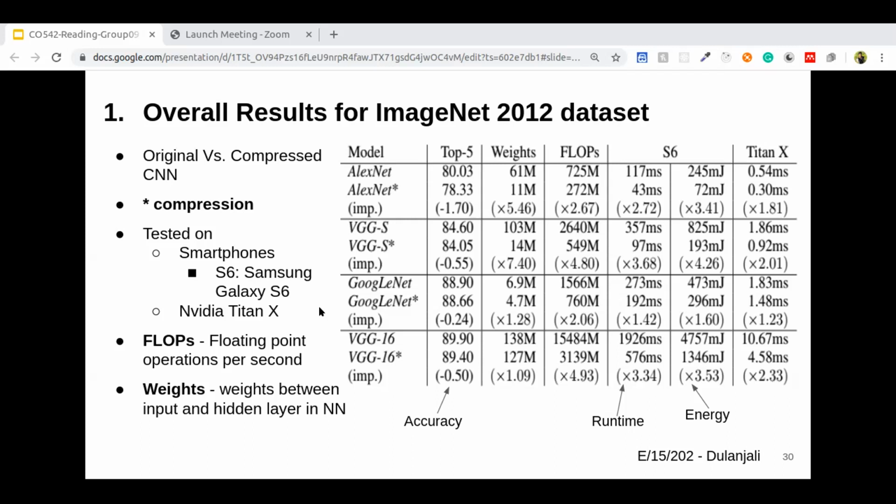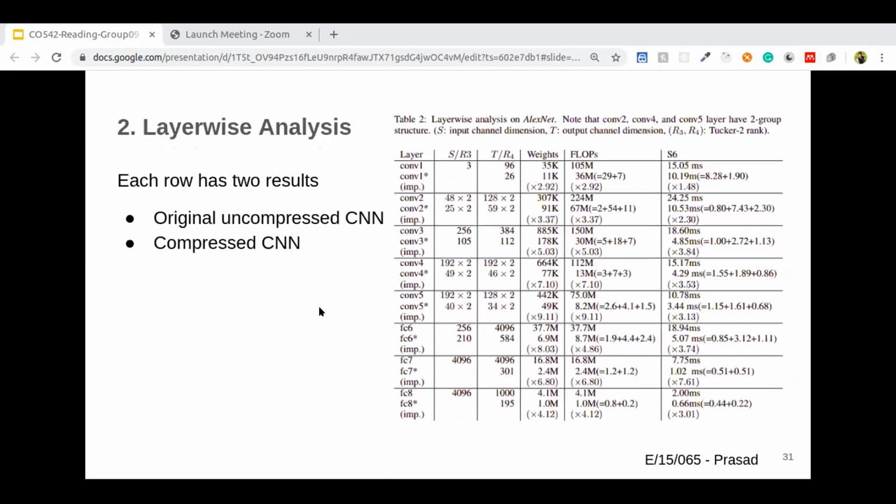On the Galaxy S6, runtime has been reduced by 3.41 times, and energy has been reduced by 1.81 times. Compressing the CNNs has given only a small reduction of classification accuracy, but in other areas it only showed improvements. So let's move into the layer-wise analysis.